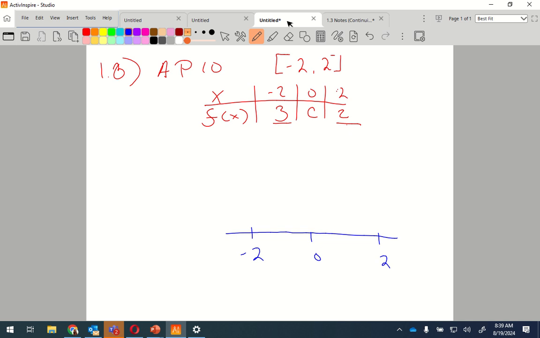And my f of x's are 3, close dot here, 2 is 2, okay?